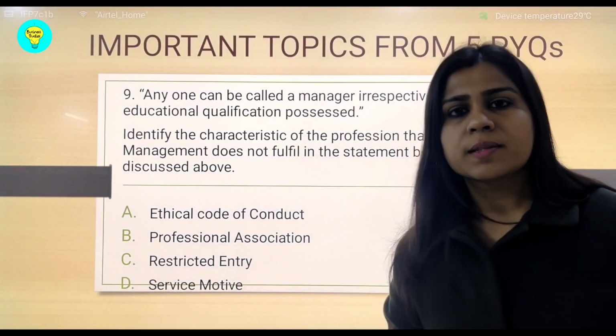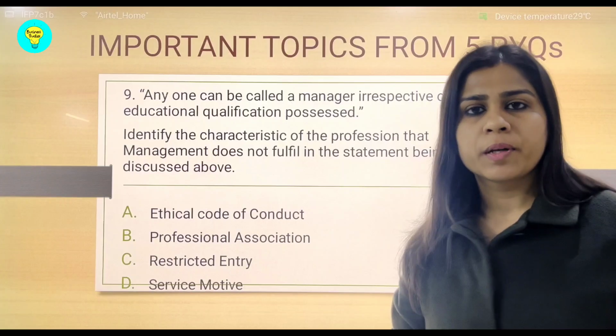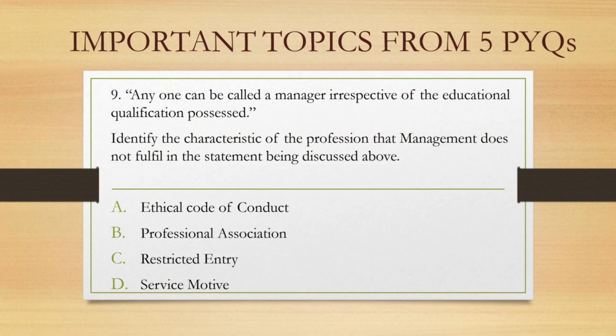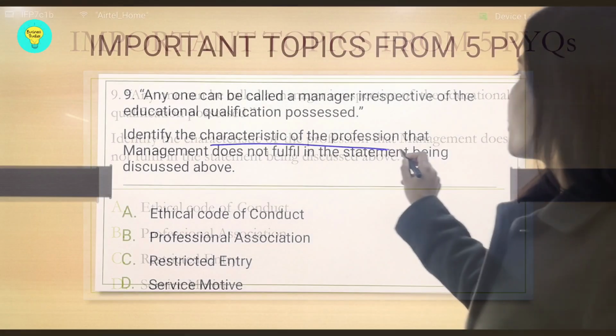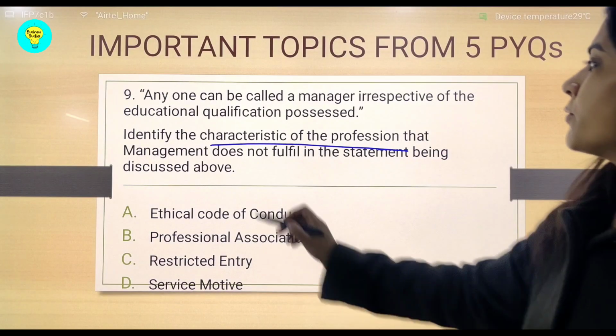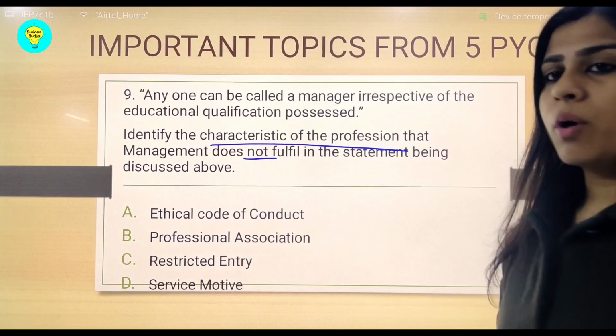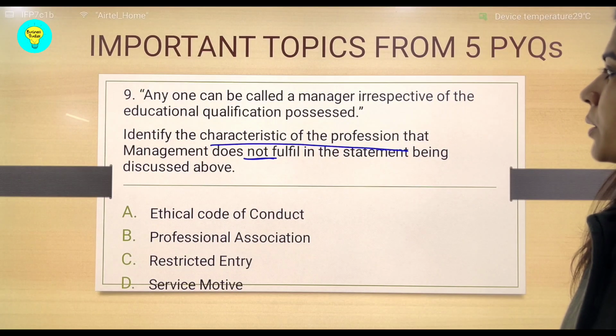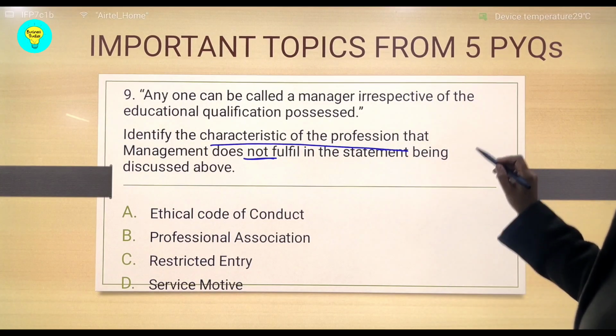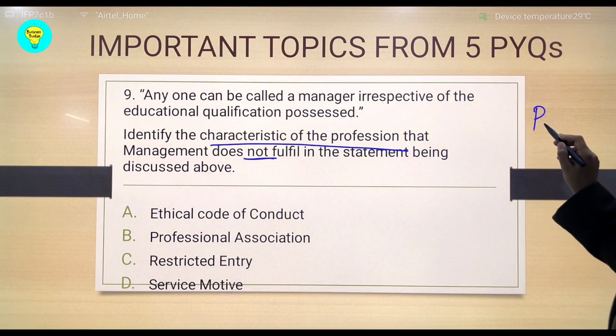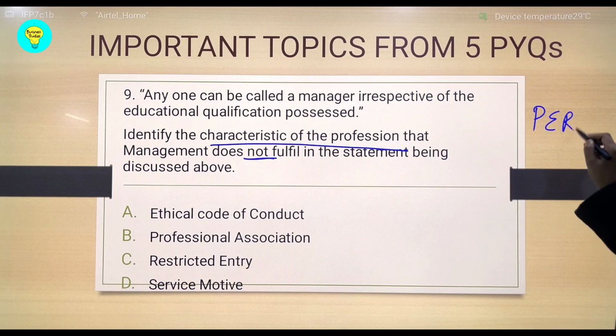So now students, let us see a few important questions pertaining to this topic of nature of management. This question is saying to identify the characteristic of the profession that management does not fulfill. Here the word not is very important in the statement. So when we have talked about management as a profession, we have talked about PERKS, as you remember.